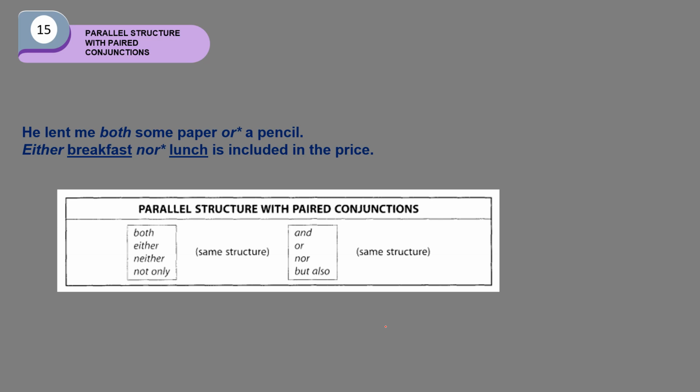Parallel structure with pair conjunctions: both, and, either, or, neither, nor, not only, but also. Both, same structure, and same structure. Either, same structure, or same structure. Neither, same structure, nor same structure. And the last one, not only same structure, but also same structure. So those are called pair conjunctions.